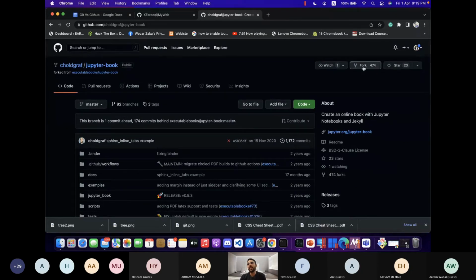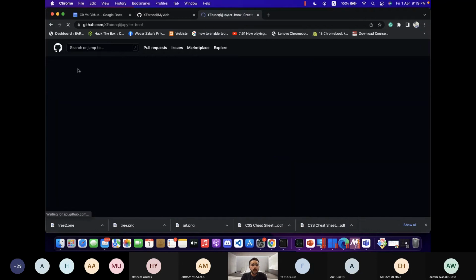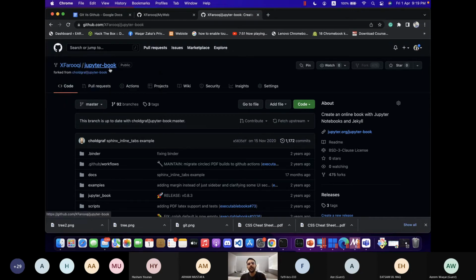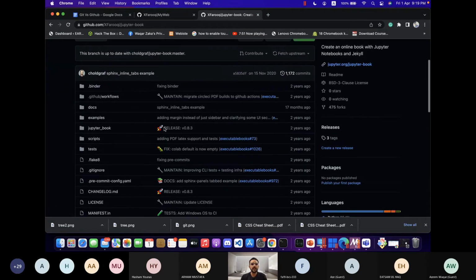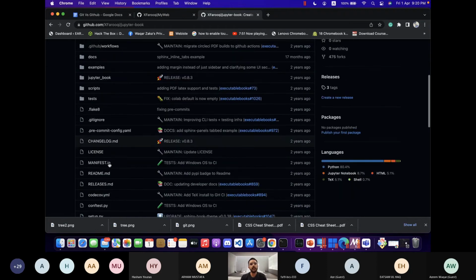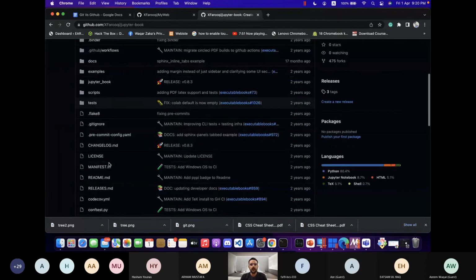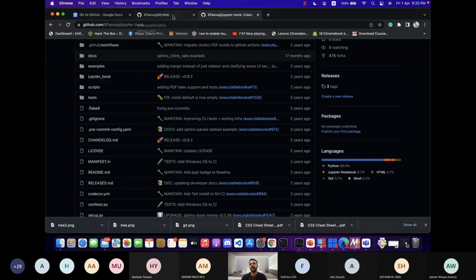What does fork basically do? It copies all of this repository into my personal GitHub. Let me click on it, fork. So right now you can see it changes, it's X Faruqi, it's my name, so it has become my repository. All the changes made to this will be on my GitHub profile, not the actual repository. This is how GitHub works. This will be explained in detail later, tomorrow.